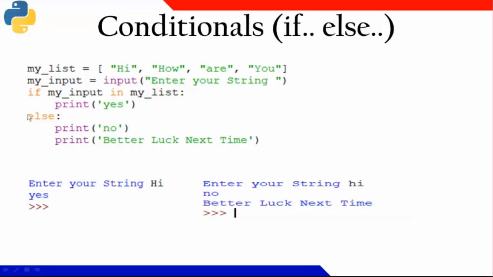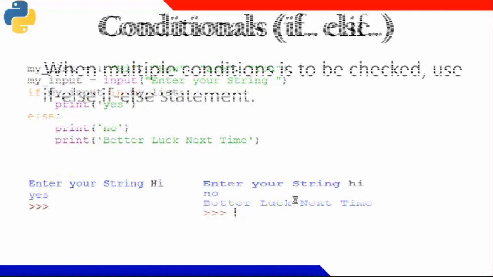So it came to the else part, because the if part returned false. That's why it came to the else part and printed these two statements within the else block. It printed no and better luck next time.